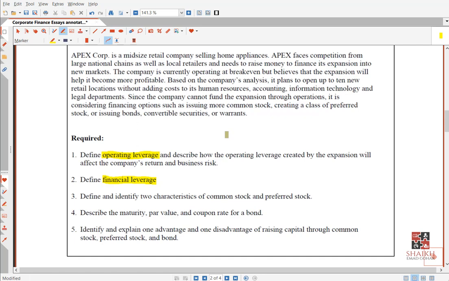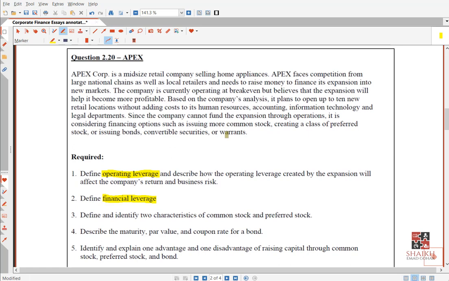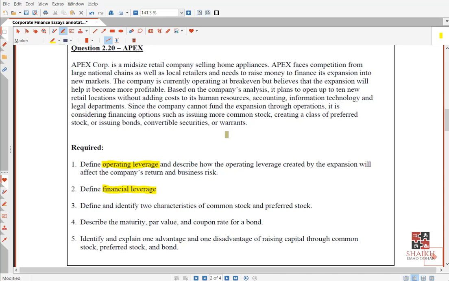I hope you have revised it. Even if you don't remember, we will discuss it again, not from a calculation point of view, only from a theoretical point of view. So if you want to remember it, go back and review your financial analysis notes and lectures. What is the third requirement?